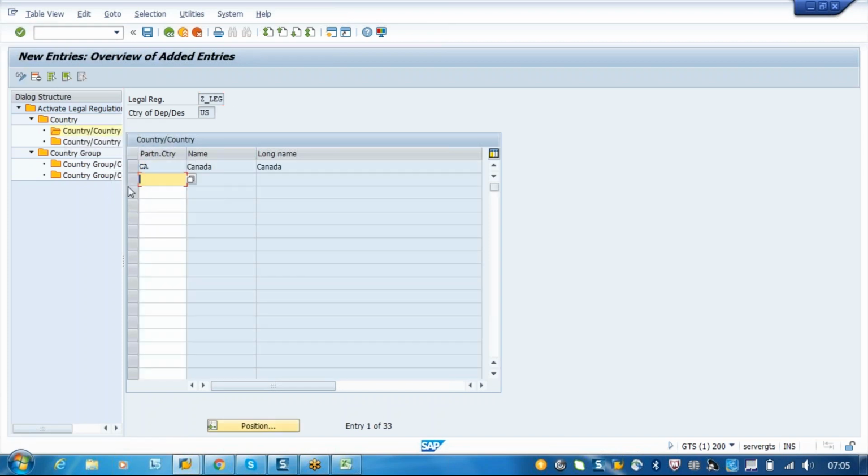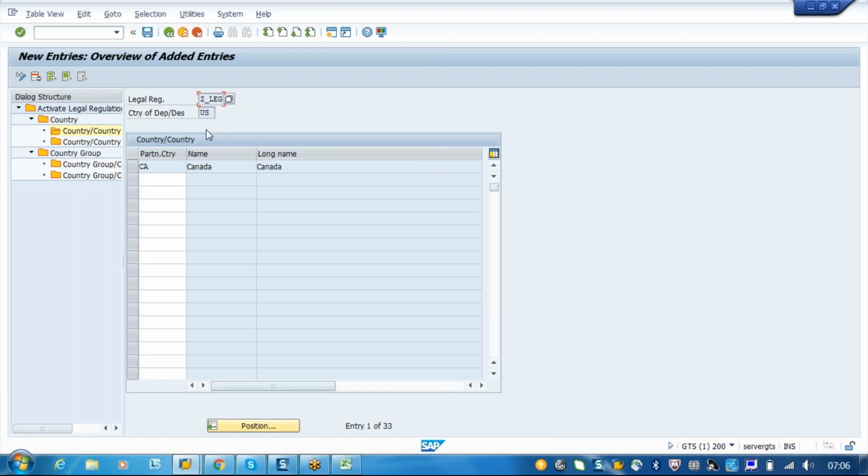Now what we have done: when any sales order is created from a US plant and it is going to the customer in Canada, automatically the system will try to determine this legal regulation. So you have to just understand the word, catch the word, determination.